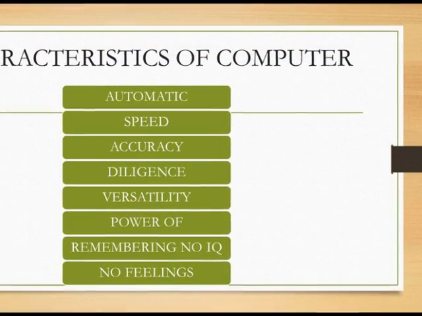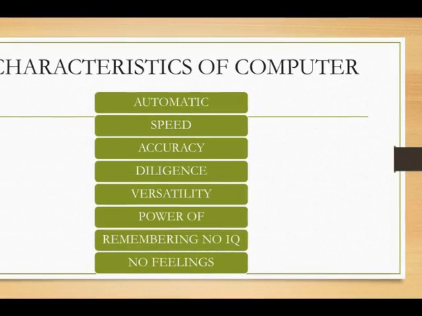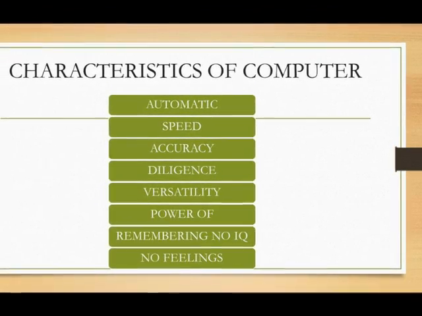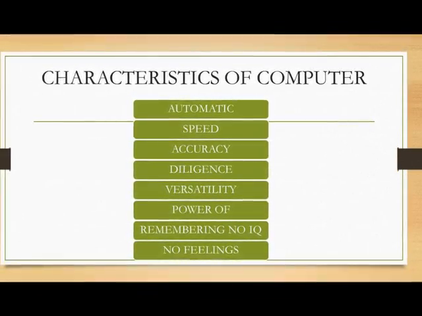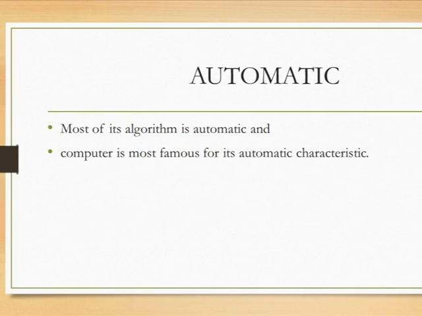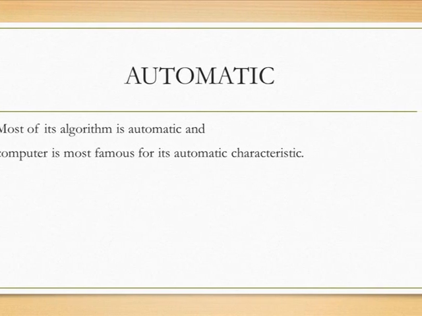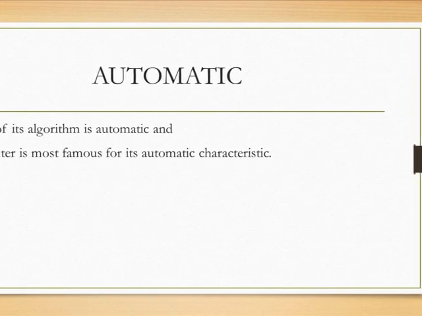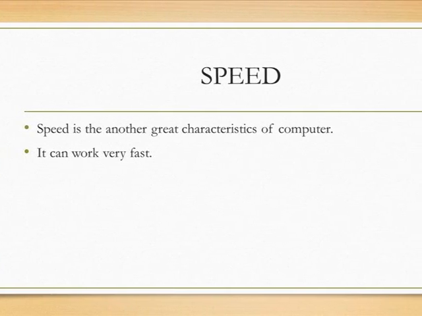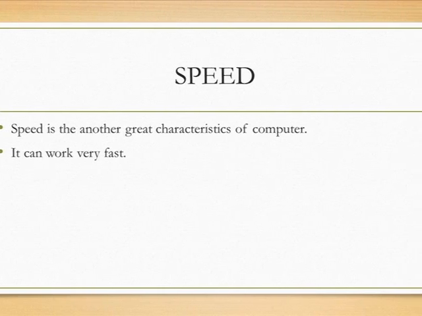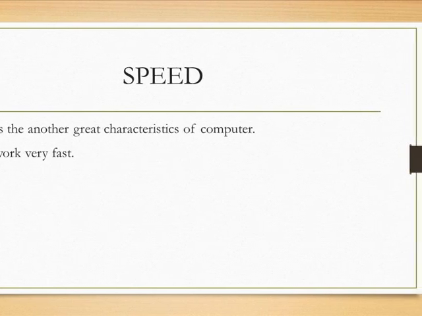Characteristics of computers. There are 8 characteristics of computers: automatic, speed, accuracy, diligence, versatility, power of remembering, no IQ, no feelings. Automatic. Most of its algorithm is automatic, and the computer is most famous for its automatic characteristic. Speed. Speed is another great characteristic of a computer. It can work very fast. A task which humans need a year to complete, the computer only needs a day.